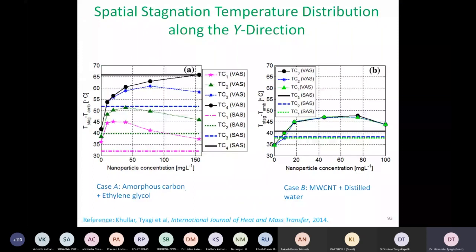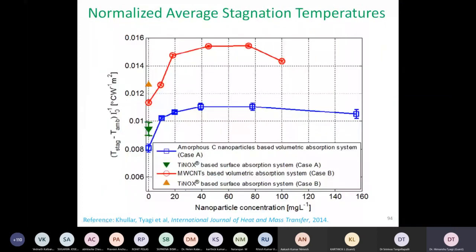So here I'll discuss it because it's shown much more nicely. This shows the increase in temperature as a function of nanoparticle concentration. Whether we are adding amorphous carbon or multi-walled carbon nanotube, the more nanoparticles we add, we expect a higher and higher temperature rise, which is true initially. You can see that when we increase the nanoparticle concentration, the temperature rise clearly increases.